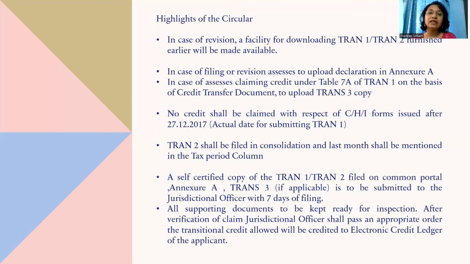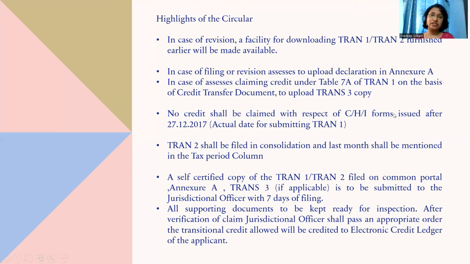And all the other documents, that is invoices and other supporting documents necessary to prove the transitional credit claimed in TRAN 1 and TRAN 2, should be kept ready for inspection by the jurisdictional officer.